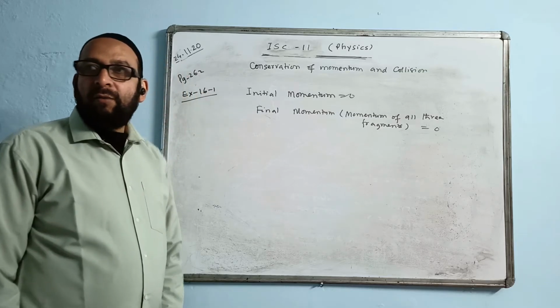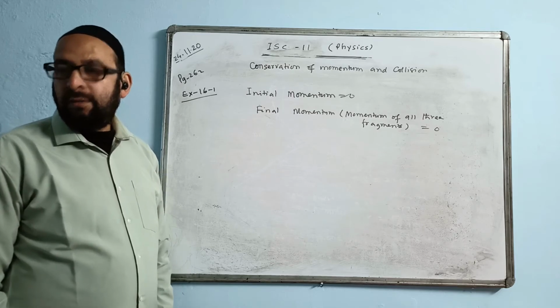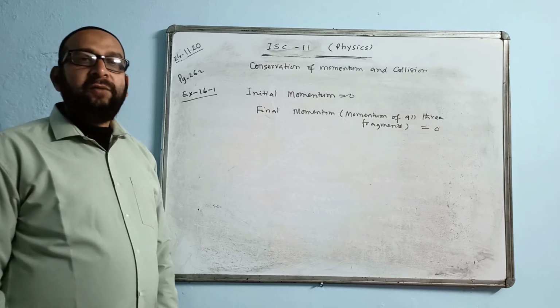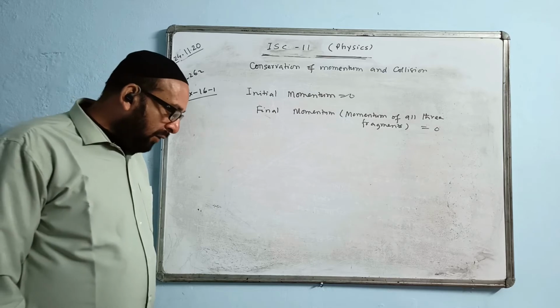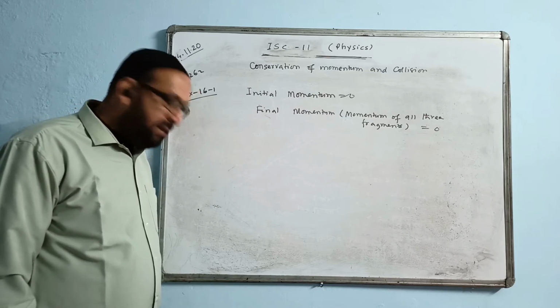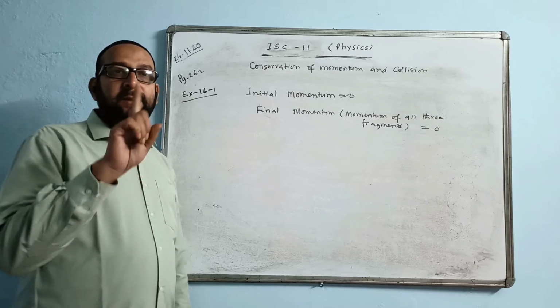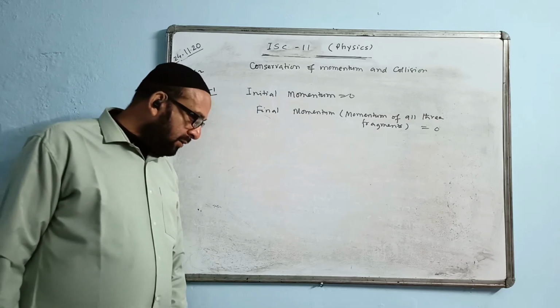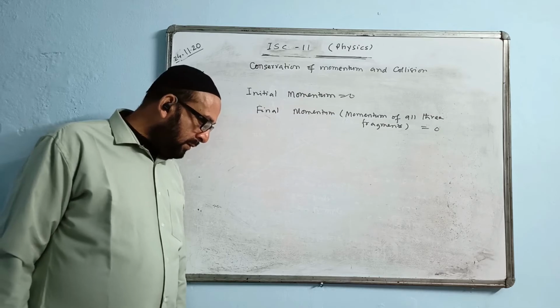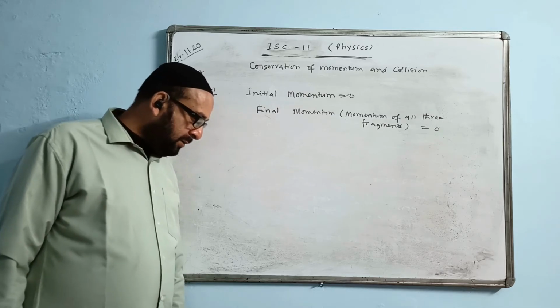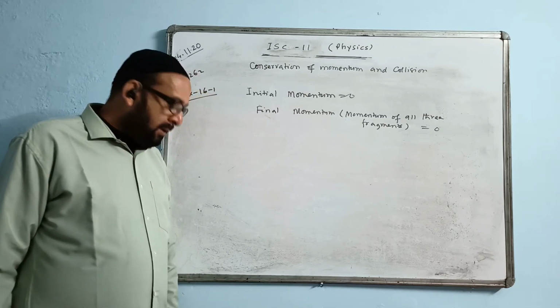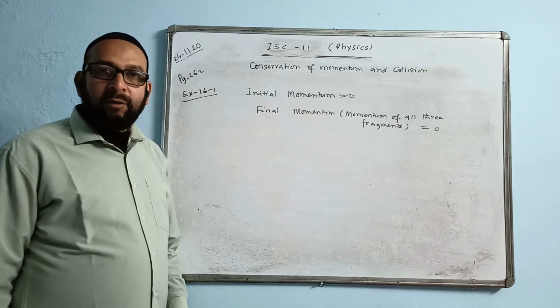Two fragments of equal masses are found to move with a speed of 1 meter per second each in mutually perpendicular directions.